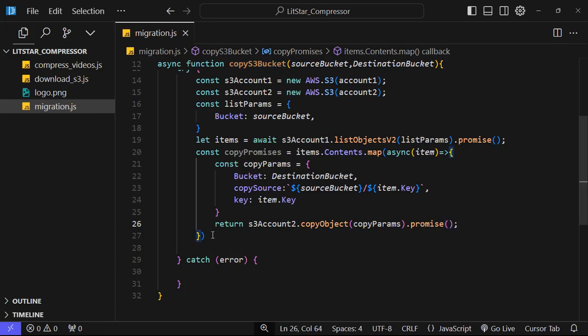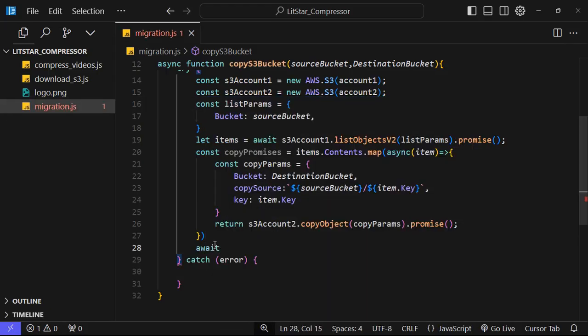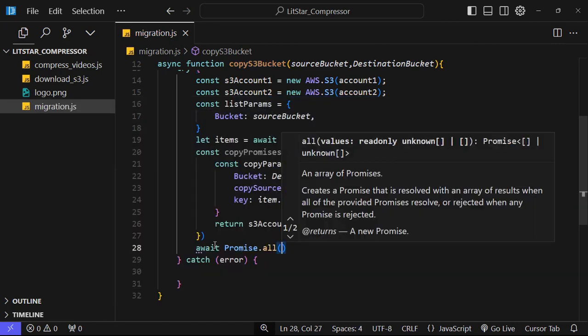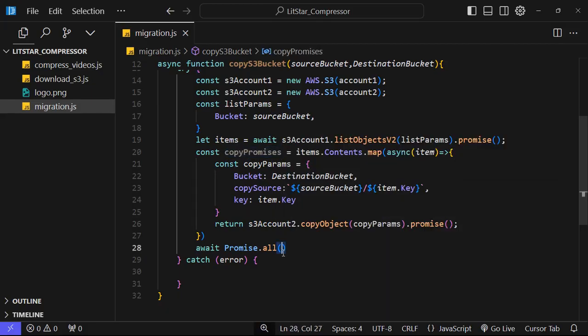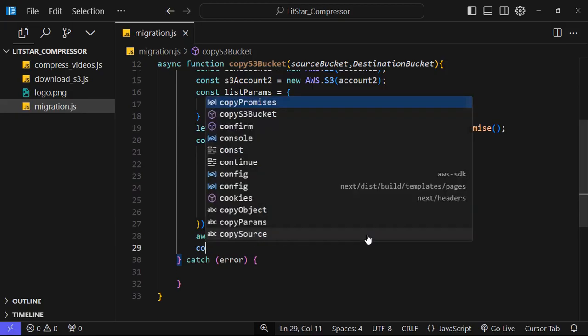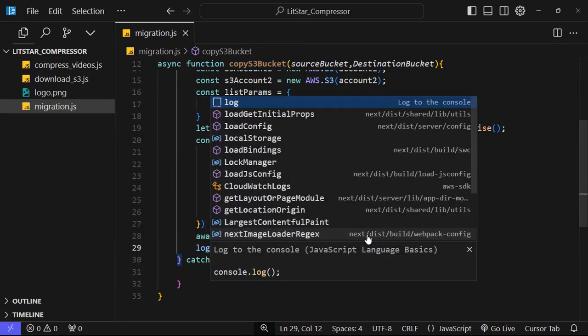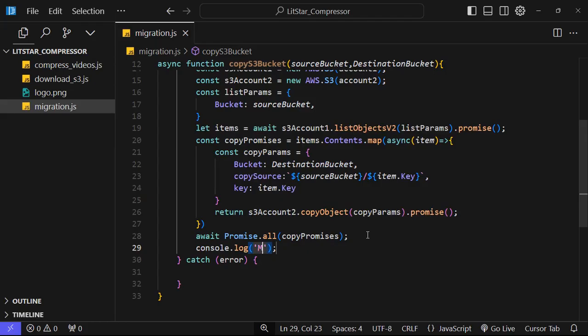Now after that we need to execute the promises of this copy promise. We need to execute this also. Okay, so for that we will write await promise dot all, and we need to provide the copy promise. Okay, after that we need to console log migration successful.